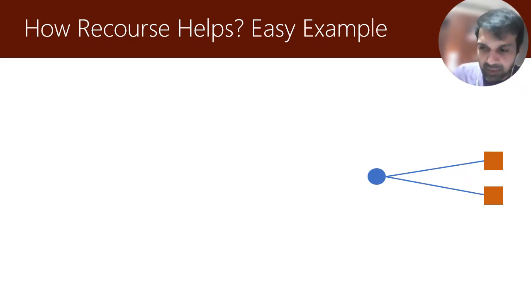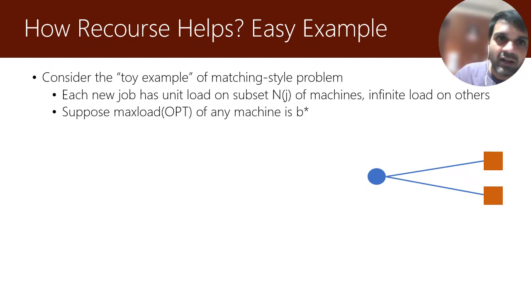So before I get into our algorithm, let me start with a very simple toy example, which already illustrates the power of how a small amount of recourse can greatly help with the quality of the solution. So let's go back to this toy example lower bound that we looked at earlier. This is a matching type of problem where every new job has unit load on some subset of machines, N of j, and infinite load on every other.